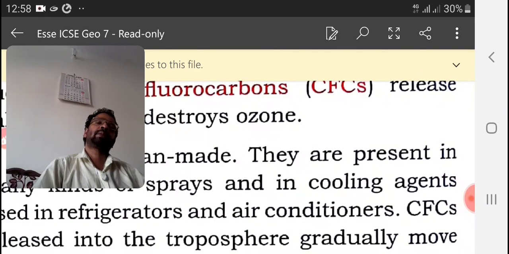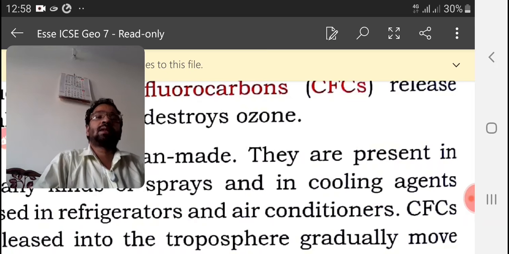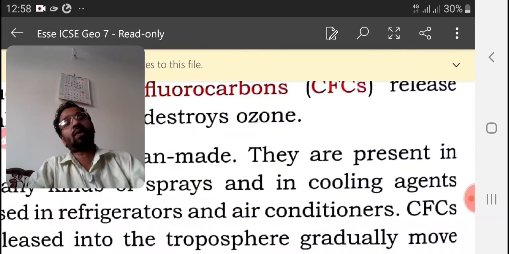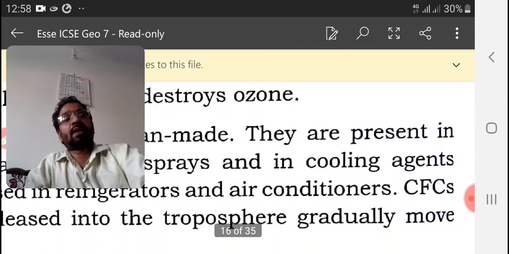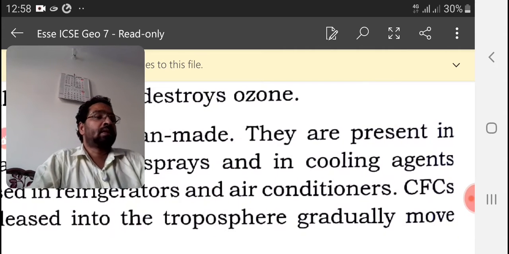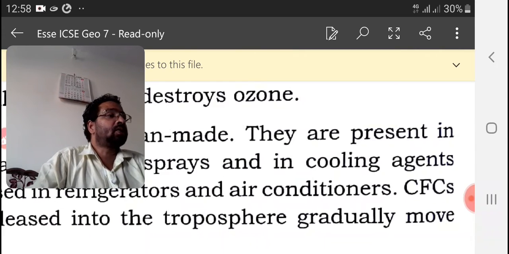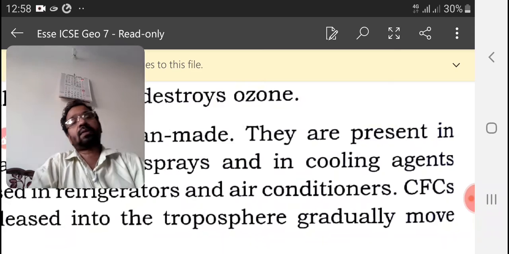The refrigerators and air conditioners which we use all send out chlorofluorocarbons. CFCs released in the troposphere gradually move up to the stratosphere.